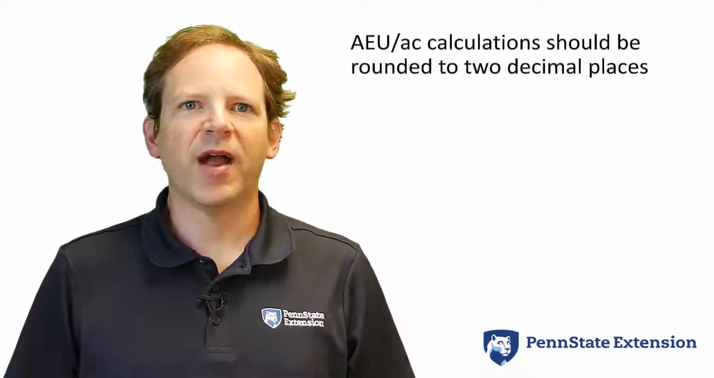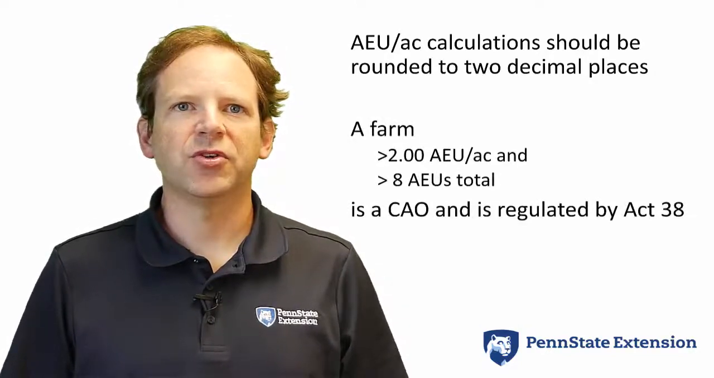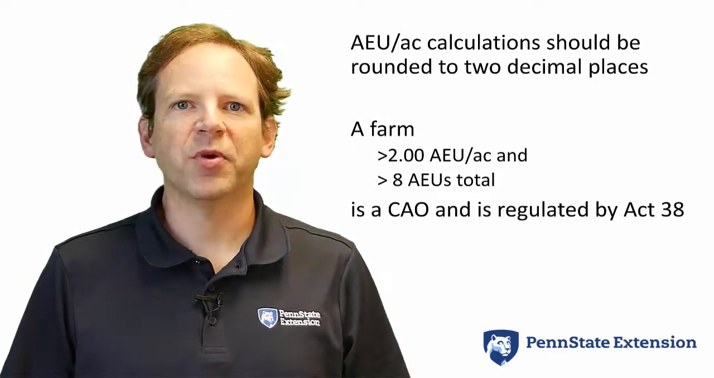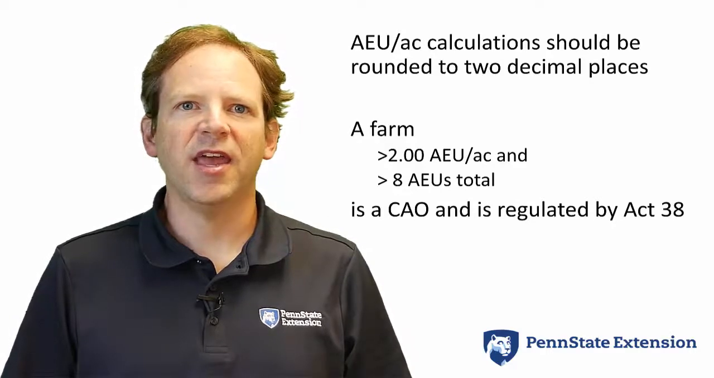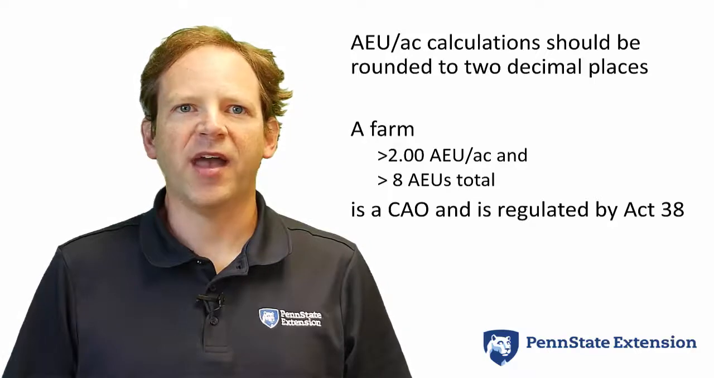You might be wondering about how accurately you need to round AEU per acre calculations, and the answer is that it should be rounded to 2 decimal places. Any farm that exceeds 2.00 AEUs per acre and has more than 8 AEUs in total is a CAO and is regulated by Act 38.